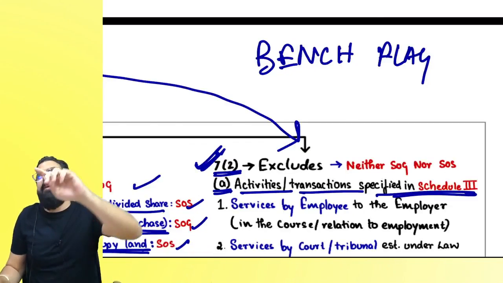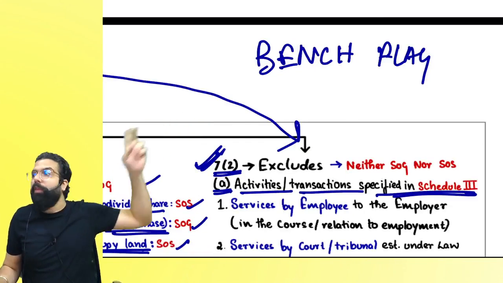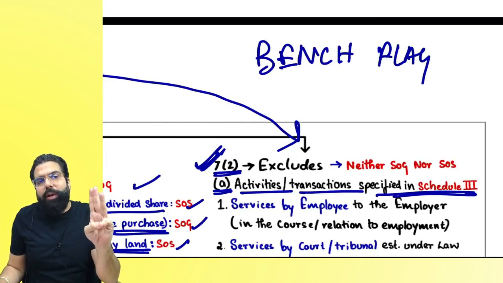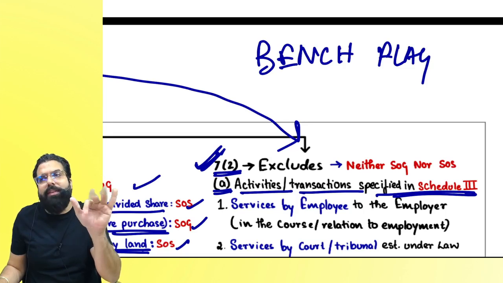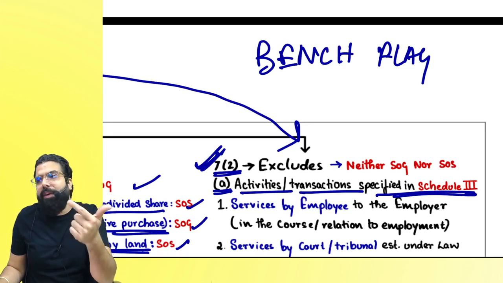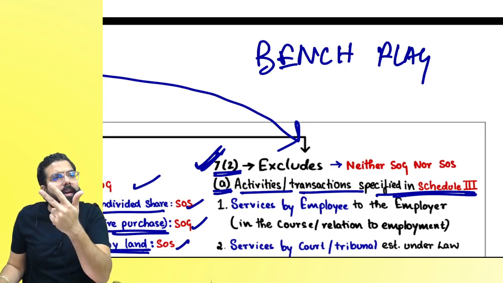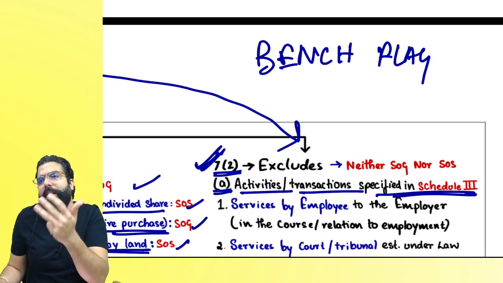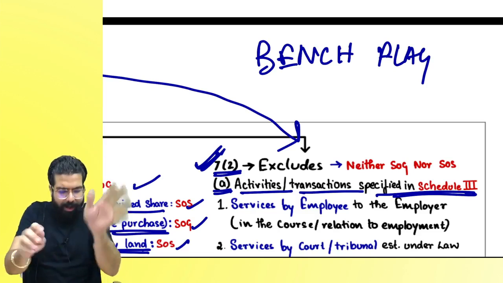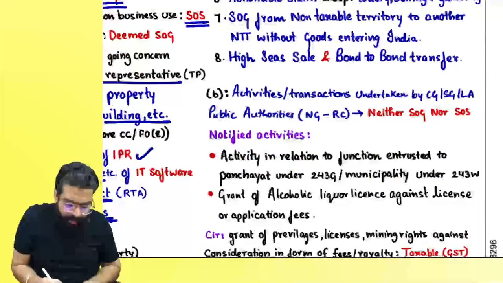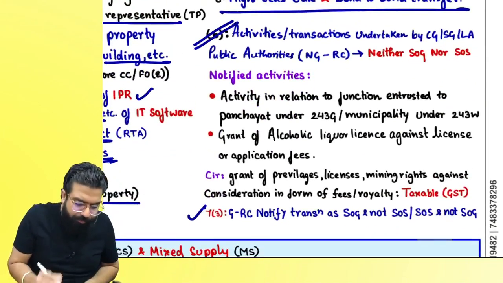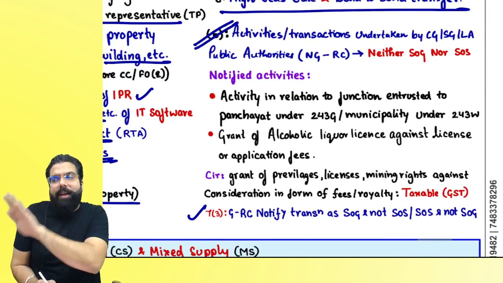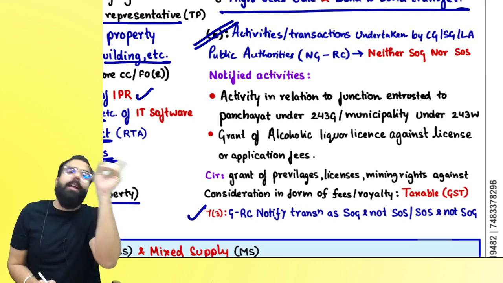Bond to bond transfer, which is basically sale of warehouse goods. E for employer to employee in the course of employment. N for entity to entity. C for court or tribunal. H for high seas sale. F for funeral and burial services. L for land and sale of completed building. A for actionable claim other than betting, gambling and lottery. G for government official services. Done, sir. We have gone ahead and covered all of them over here. B for Section 7(2)(b) says activities done by central government, state government, local authority as public authority.